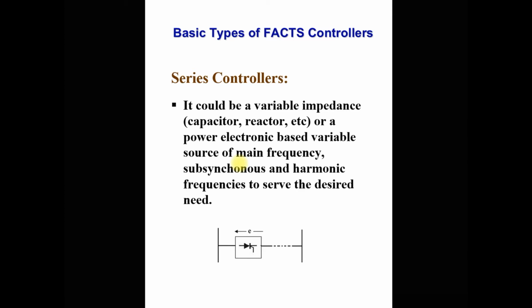So it means the series controller provides variable capacitive or inductive impedance based on power electronics converters at different frequencies, like main frequency, subsynchronous frequency or harmonic frequency, depending upon the need of the power system.